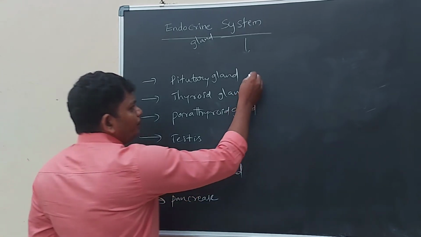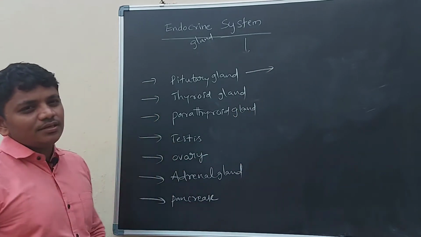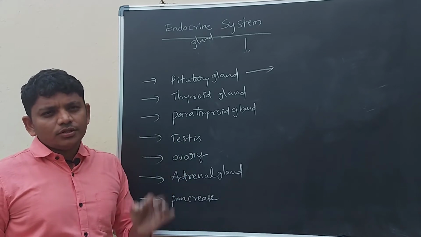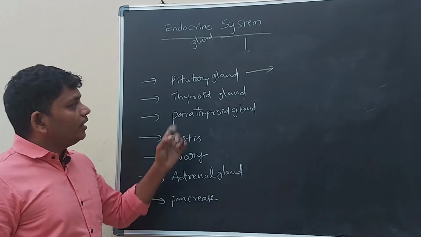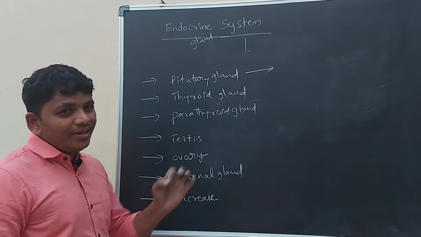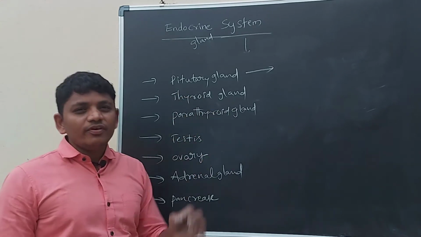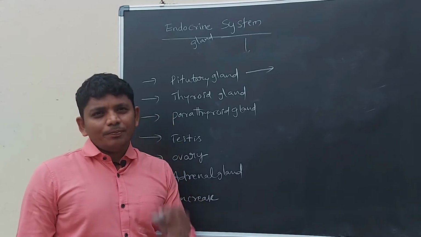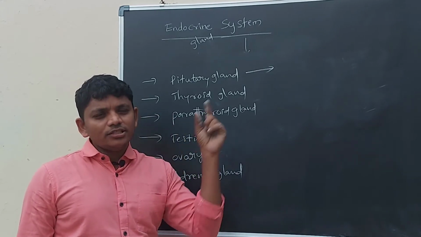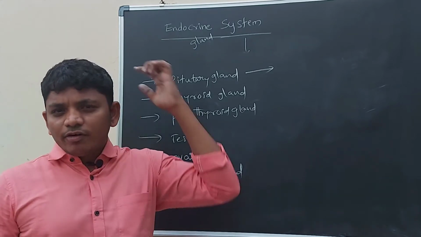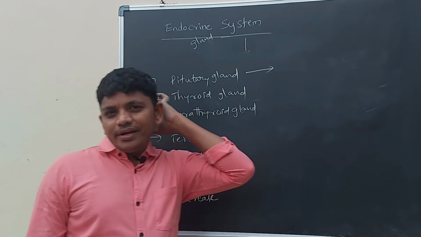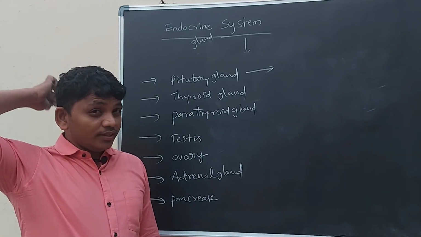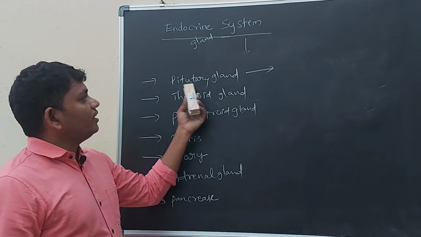First one, pituitary gland. This is the smallest ductless gland in the human body. Remaining all are big in size, but the pituitary gland is very small. It just looks like a peanut size. A peanut-sized gland is the pituitary gland, which is located in our brain area, at the thalamus of the brain.